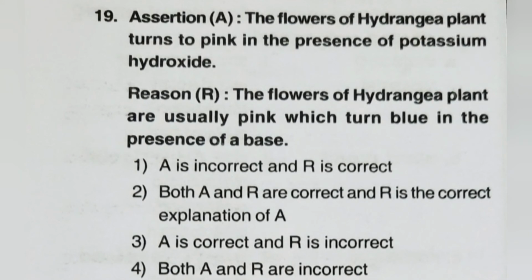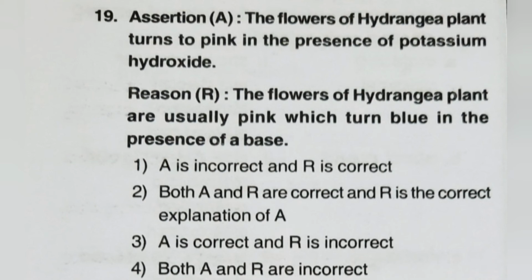Assertion A: the flowers of the hydrangea plant turn pink in the presence of potassium hydroxide. Reason R: the flowers of the hydrangea plant are usually pink, which turn blue in the presence of a base. So statement A is correct.